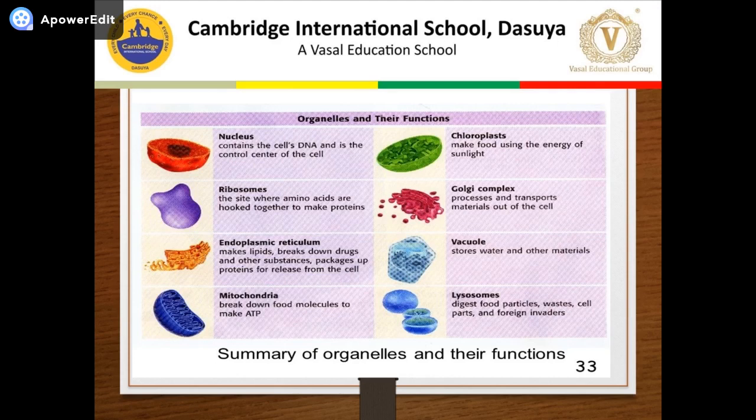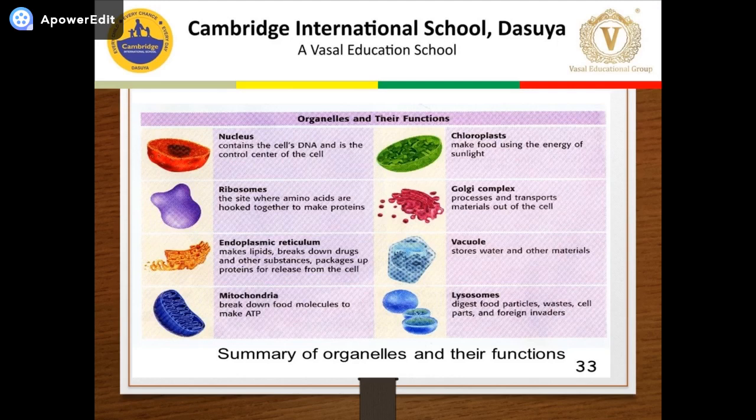Next is chloroplast. Chloroplast is called the kitchen of the plant cell because it helps in making food using the energy of sunlight. Golgi complex processes and transports material out of the cell. Vacuole is like a storehouse of the cell. Name the cell organelle which is called the storehouse of the cell: vacuole.